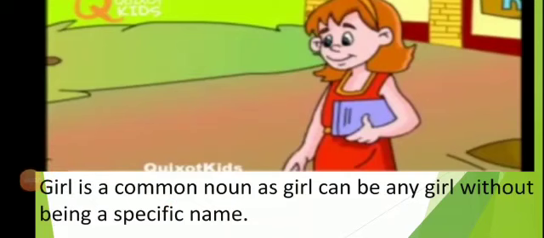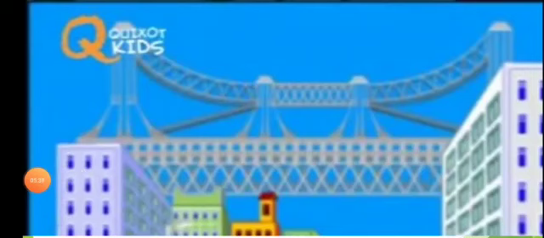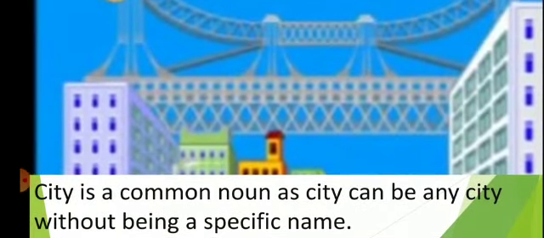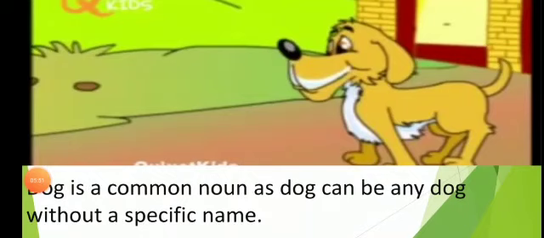Students, now listen carefully. She is a girl. Girl is a common noun, as girl can be any girl without being a specific name. What is this? City. City is a common noun, as city can be any city without being a specific name. Dog is a common noun, as dog can be any dog without a specific name.